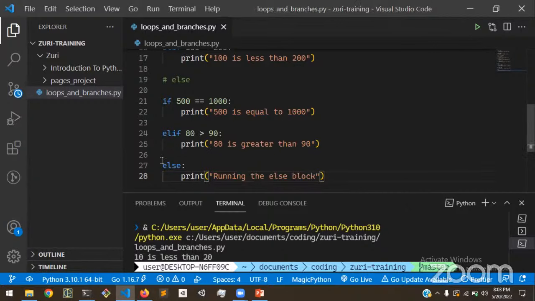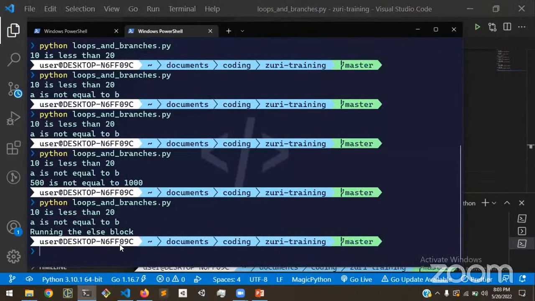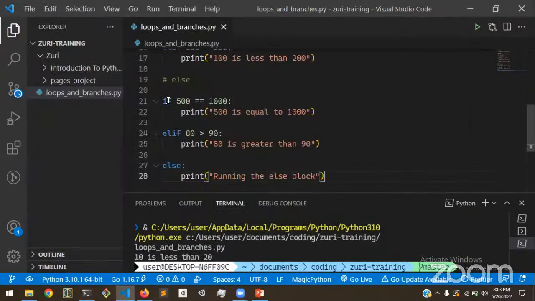And we go ahead and run that. And we see running the else block. What that means is that none of these conditions were ever met, and so else is going to run. So that's the whole idea of branches.